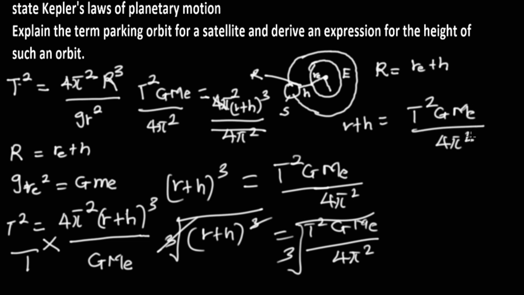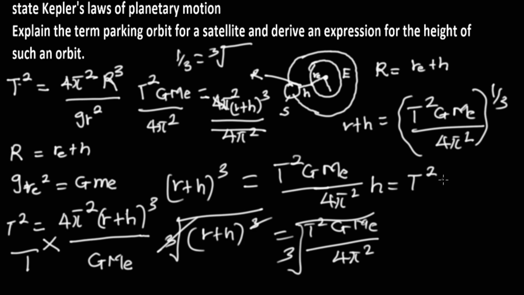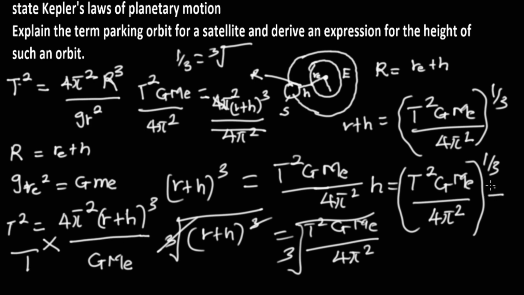pi squared. Now, if you look at this very well, we can rewrite the cube root as 1 over 3. So 1 over 3 is simply the same thing as this, so you should not be confused. And from here, since we are looking for the height, we can say that h is equal to T squared GME over 4 pi squared, its cube root minus what? We take r to the other side, minus r.